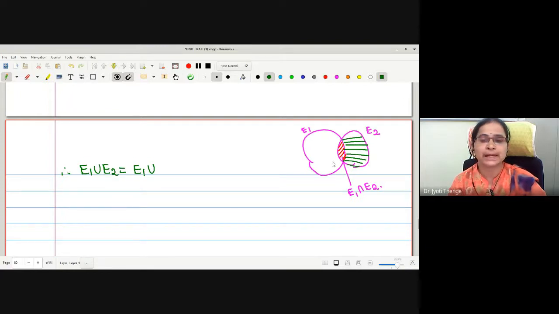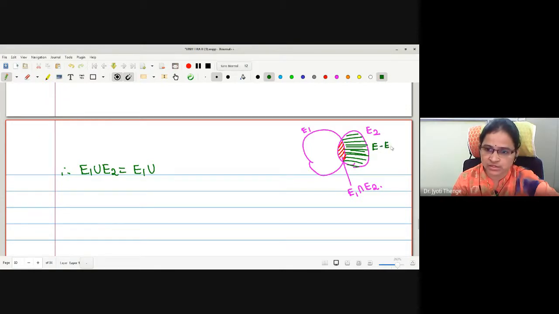E1 union E2 I am writing as a disjoint union of two sets. Therefore, E1 union E2 I am writing as E1 union this green shaded region. What is this green shaded region? It is E2 minus E1, which is actually E2 intersection E1 complement. Correct? Therefore, here it is E2 minus E1. Is the point clear?